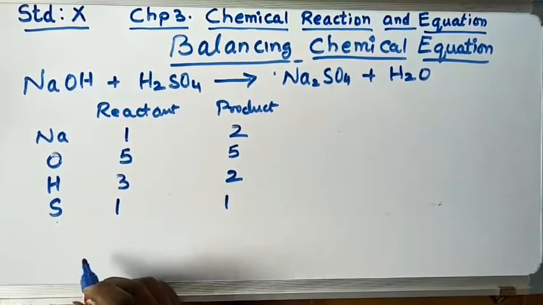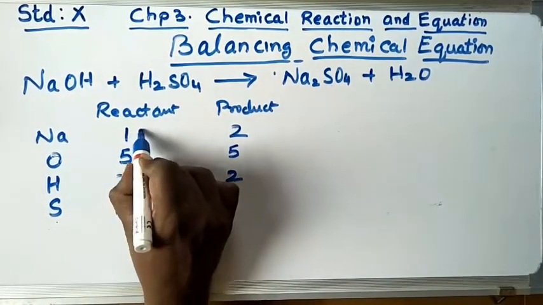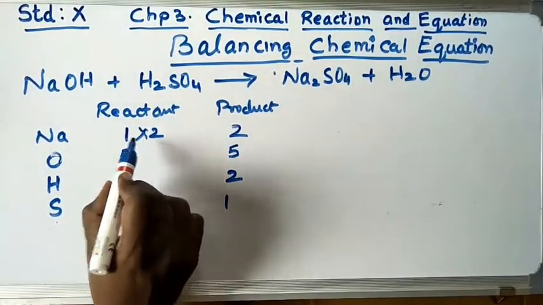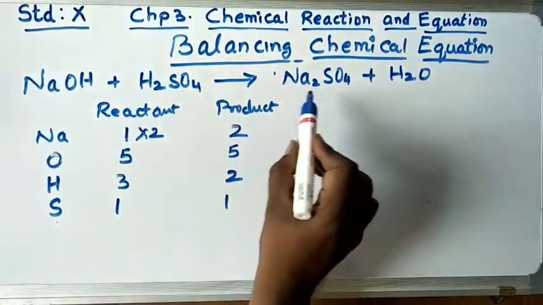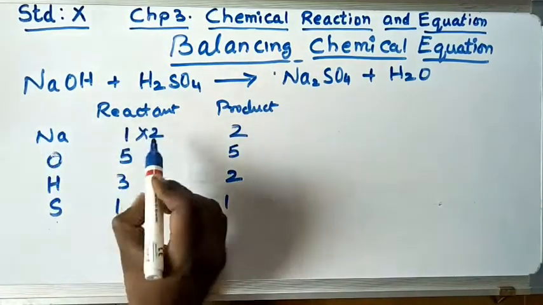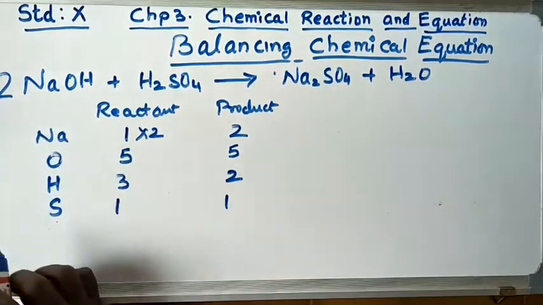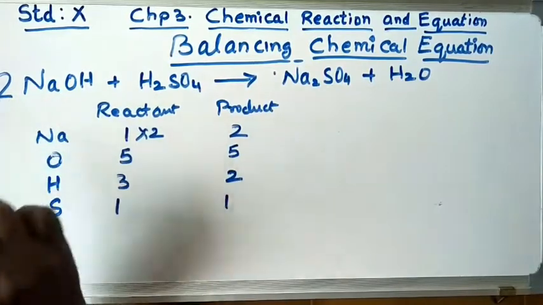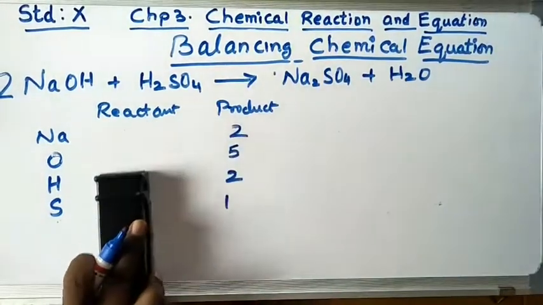So how to balance it? First I'll focus on sodium. I want to make this 2, so I'll multiply it by 2. When I multiply, I have to make the change in the equation. I cannot change anything inside the formula, I have to make changes only outside. Sodium is on the reactant side, so I write a 2 here. But when I change this to 2, there are 2 sodium, 2 oxygen, 2 hydrogen. So there is a change in sodium, oxygen and hydrogen. Let us do that change.